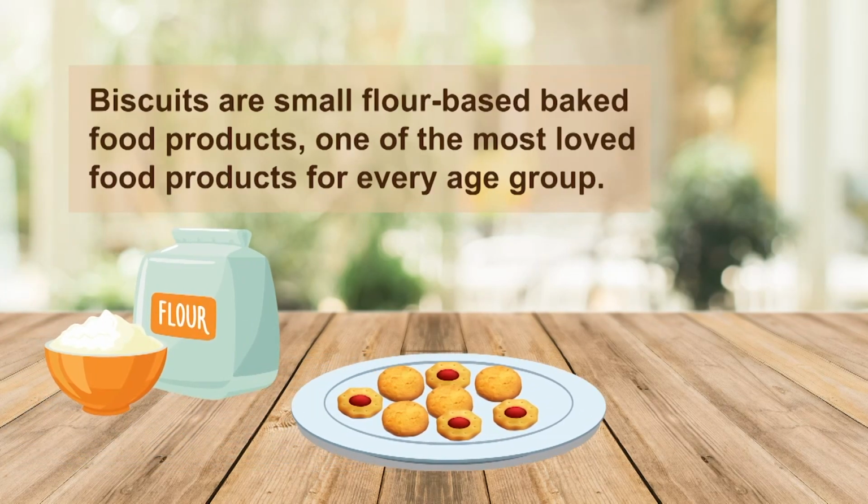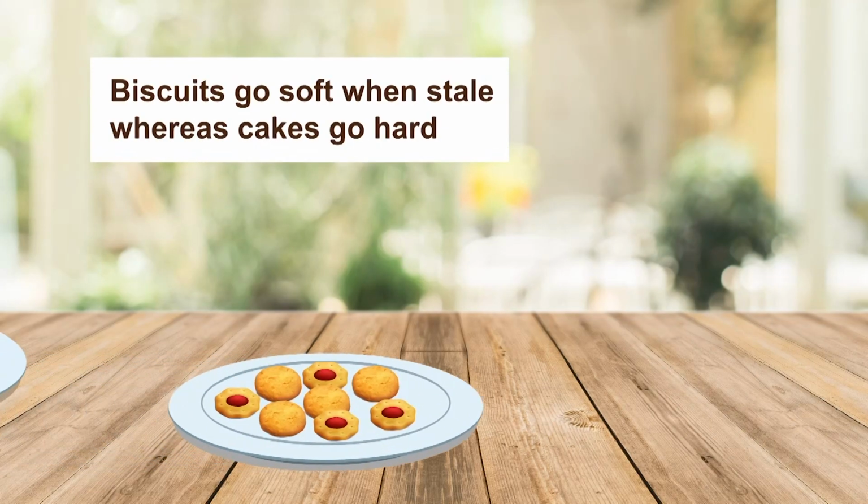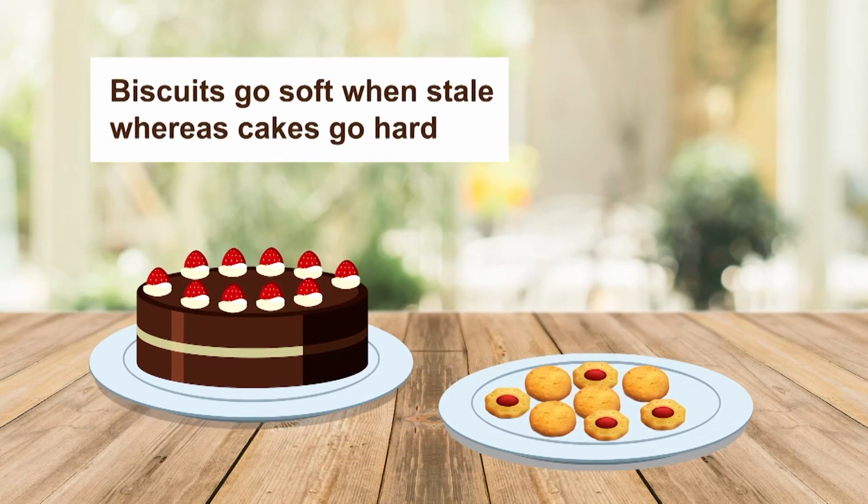Biscuits. Biscuits are small, flour-based baked food products, one of the most loved food products for every age group. A way to tell a biscuit from a cake is that biscuits go soft when stale, whereas cakes go hard. The biscuits further include the following types around the globe.